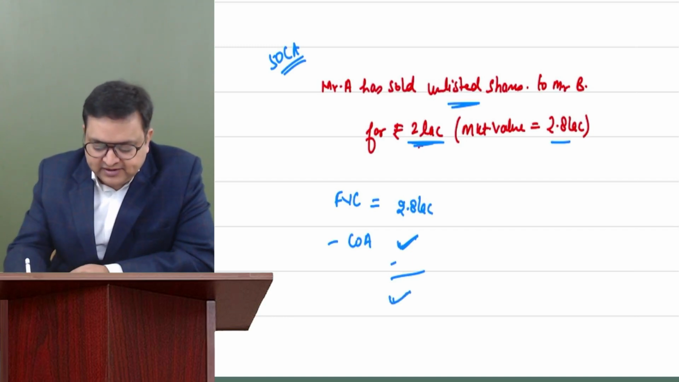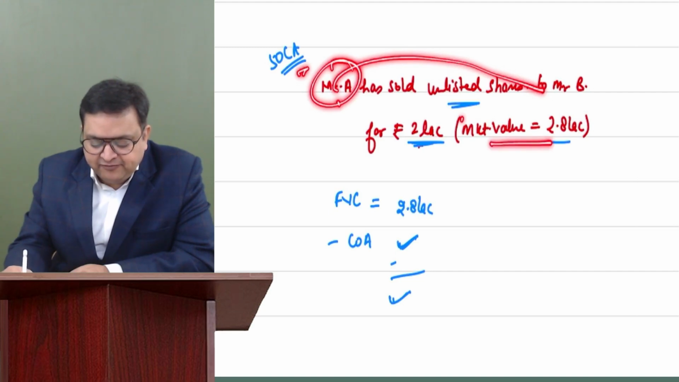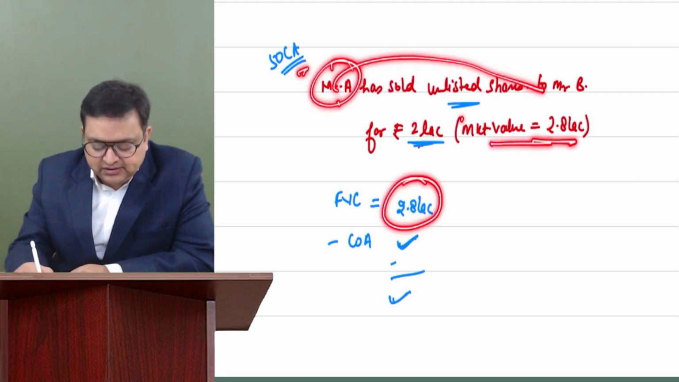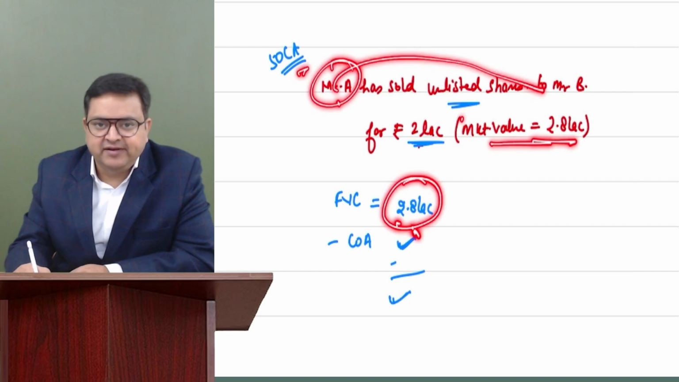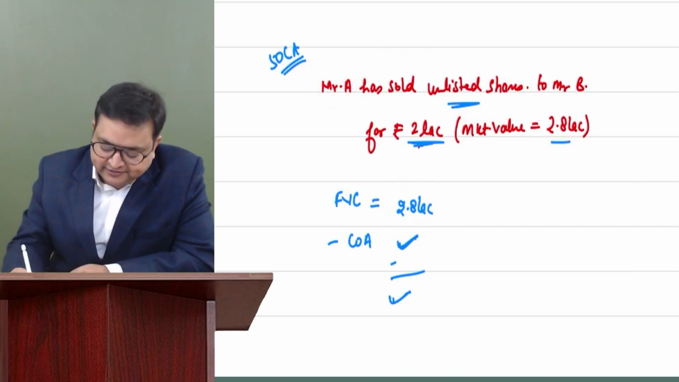But the most important thing is that for Mr. A, whenever he sells unlisted shares, please check the market value also. And if the market value is more, then the full value of consideration will become the market value as per section 50CA. Now, we are doing it in the hands of Mr. B.